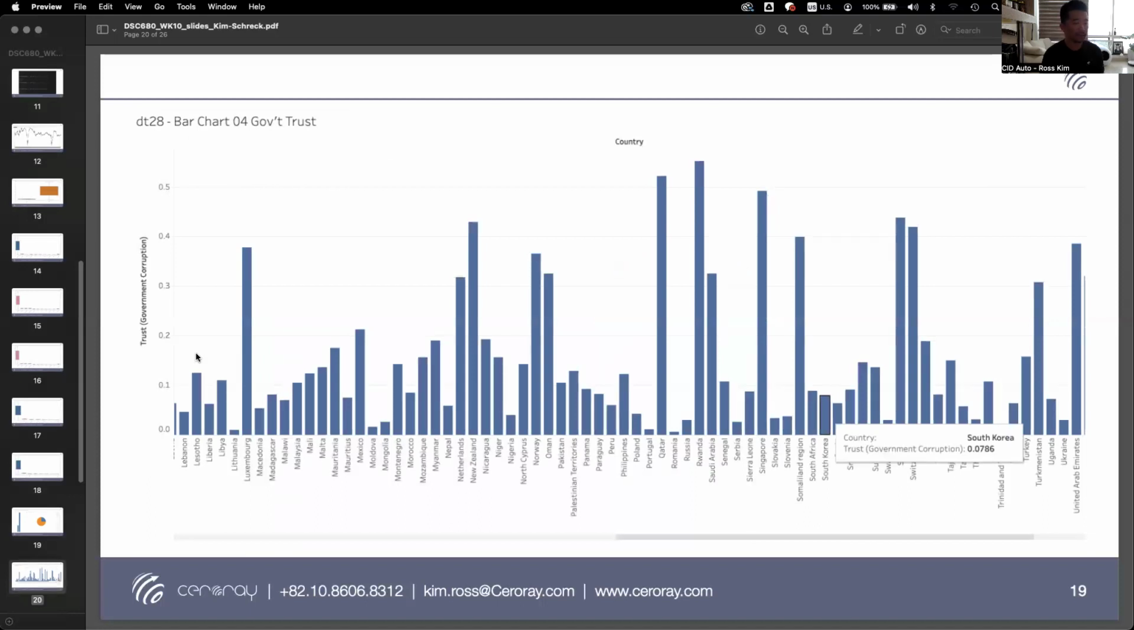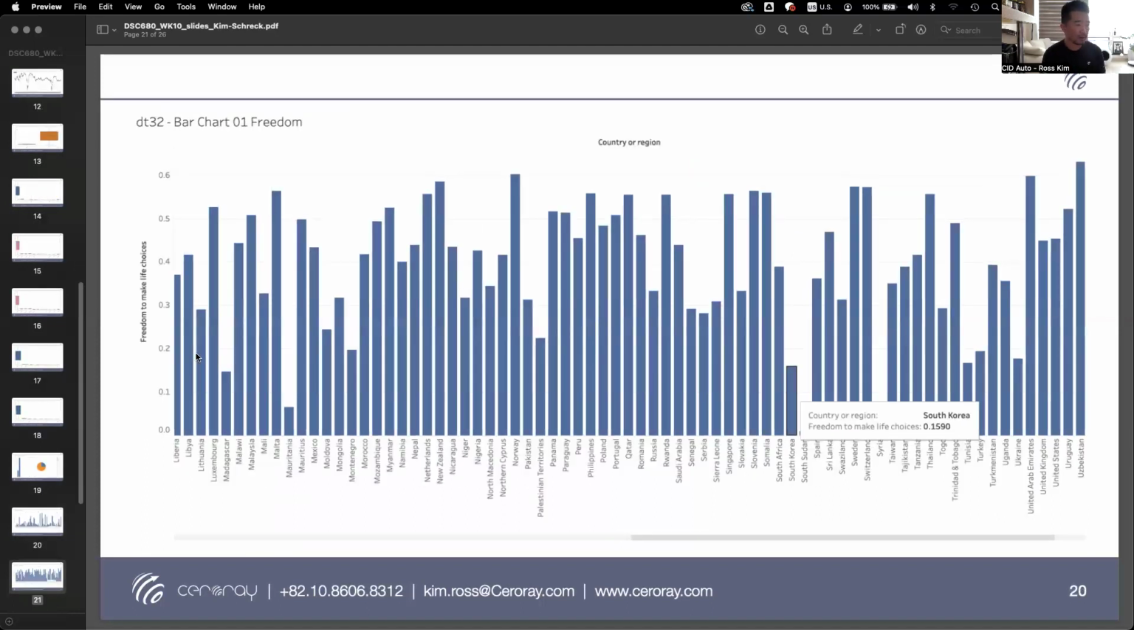What we have here is the general population's trust in their government. So I got this data set from Kaggle. This is actually not from the Korean government. You can see I focused on South Korea. The ROK is significantly lower than other developed countries when it comes to trust in their government.